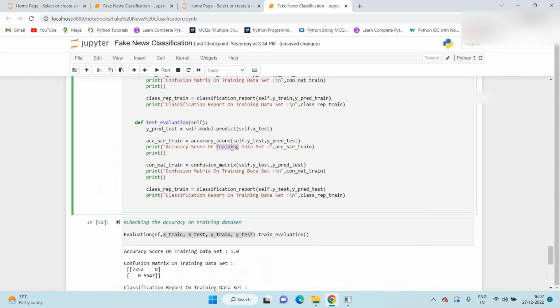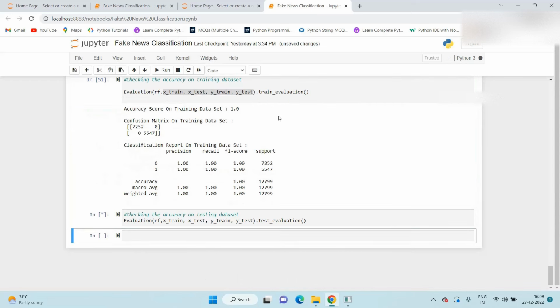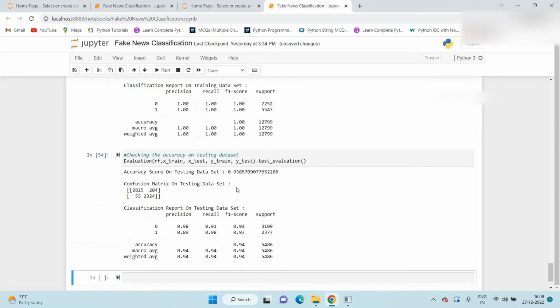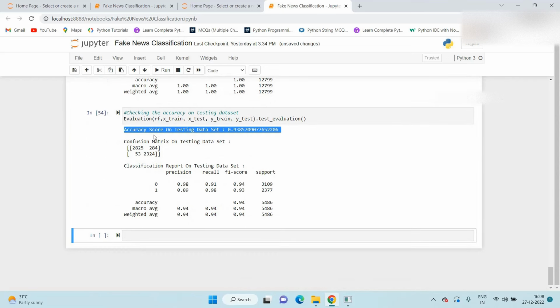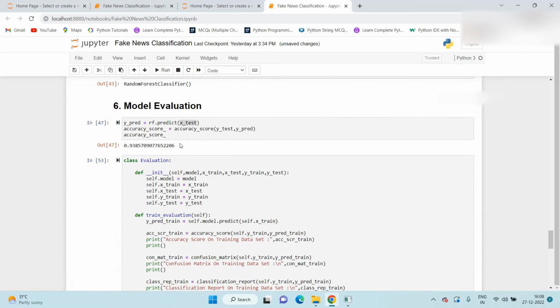Here we need to change training to testing everywhere. So we received the accuracy on the testing data set as 0.93, which means 93%.